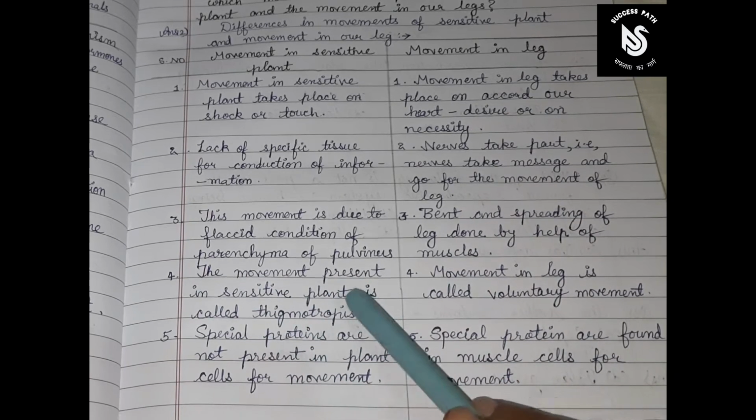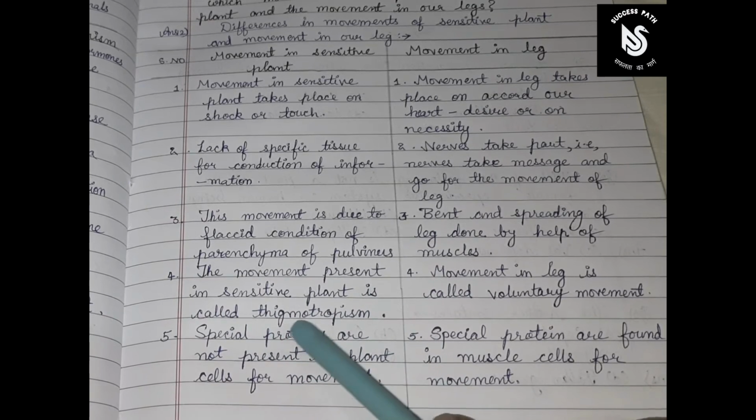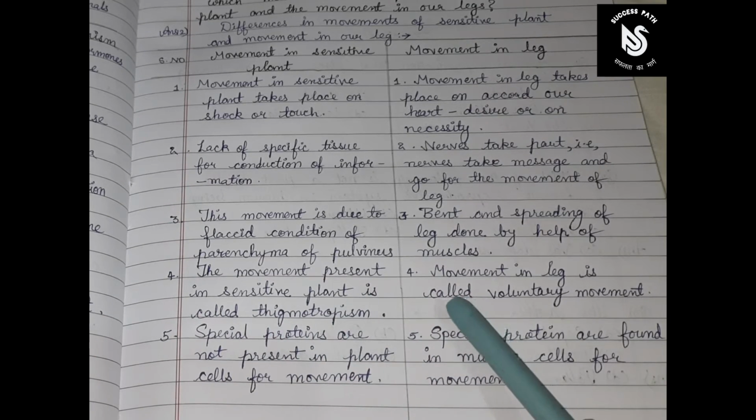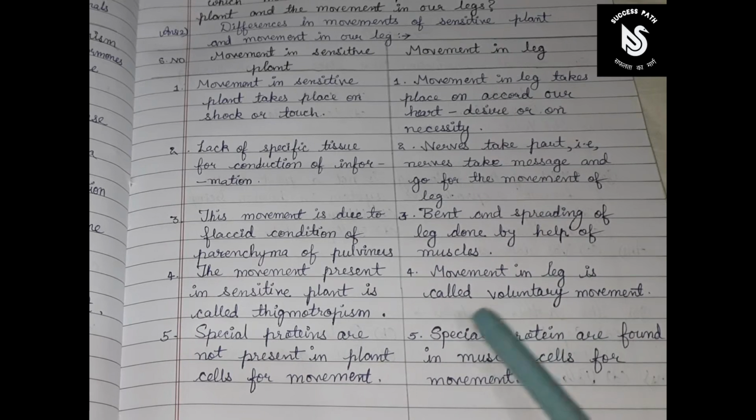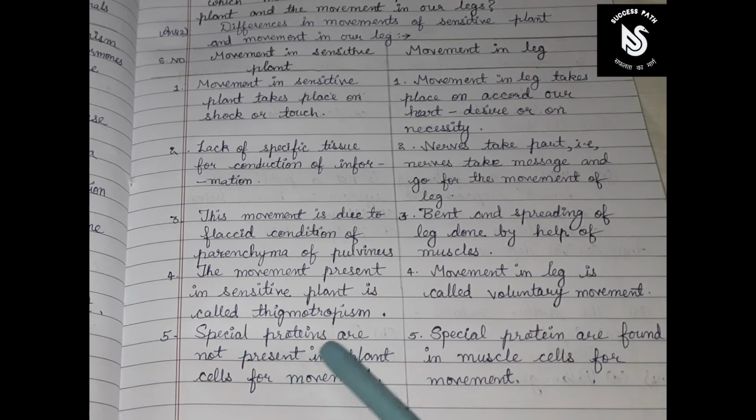The movement present in the sensitive plant is called thigmonasty. Movement in the leg is called voluntary movement. Special proteins are not present in plant cells for movement. Special proteins are found in muscle cells for movement.